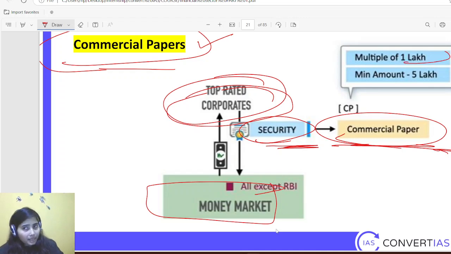Again, it should be in multiples of 1 lakh, and the minimum amount should be 5 lakh. For banks the minimum was 1 lakh, but for corporates it is 5 lakh. Why? Because only those reputed, top rated corporates are allowed to participate in the money market, so they should have that much money with themselves.